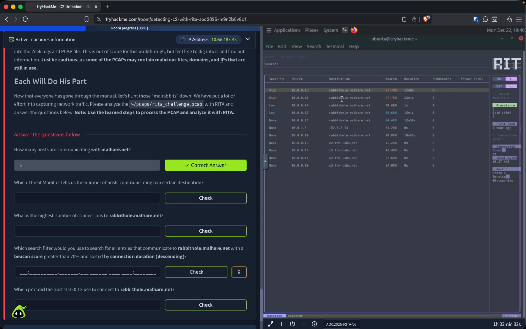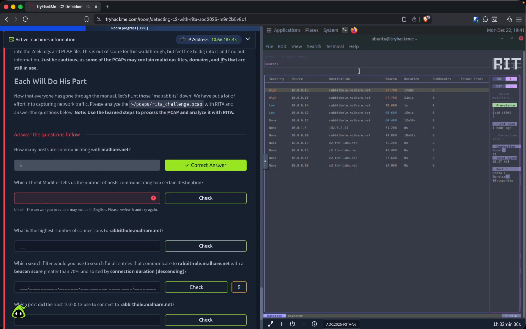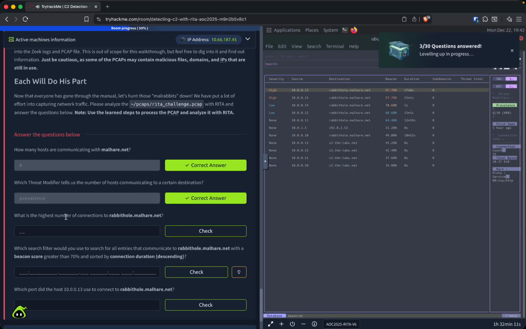It says, which threat modifier tells us the number of hosts communicating to a certain destination? Let's see. It's actually not going to be destination. So let's look over here. We see prevalence 6 out of 10, first seen, connection count. So it'll be prevalence. What is the highest number of connections to this? So it'll be 31.